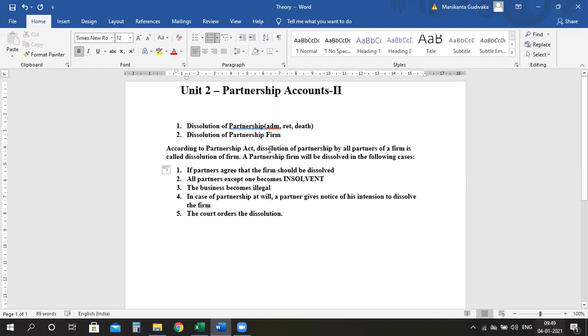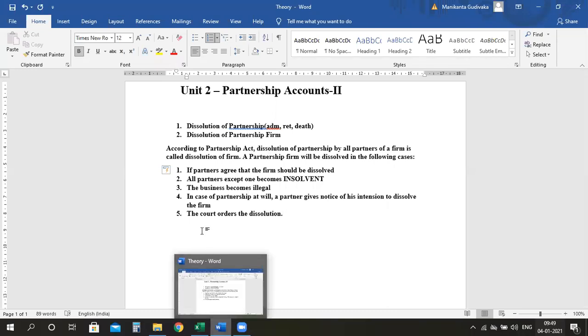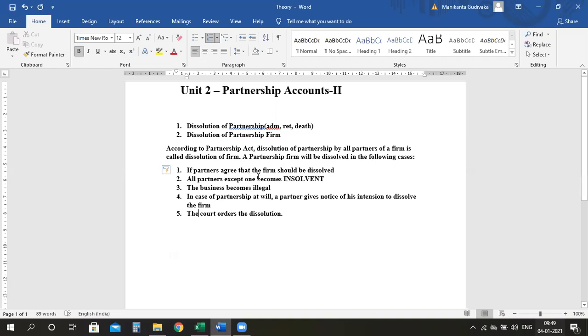Now, the Act gave the following things. If all the partners agree that the firm should be dissolved, what happens? Let's say I, Leora, and Harish wanted to start a partnership. We started, and after some time, for some reason, we thought, let's dissolve the partnership.